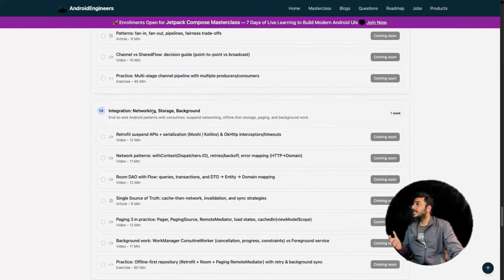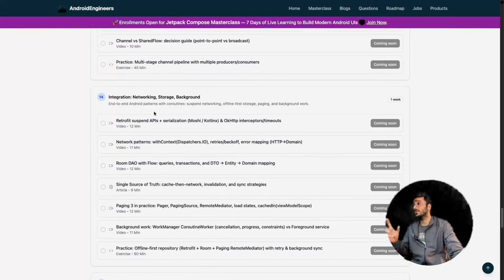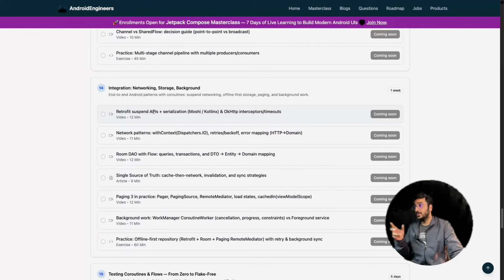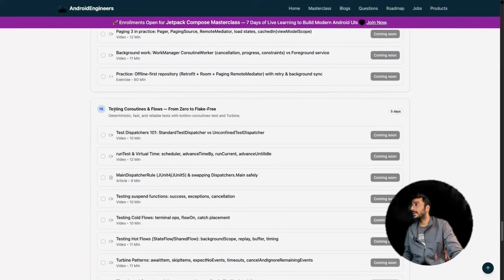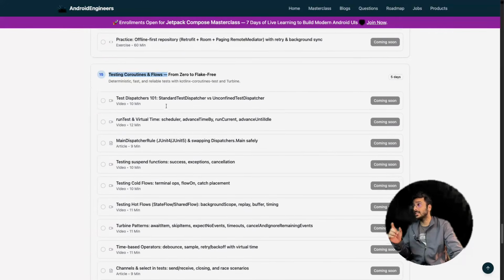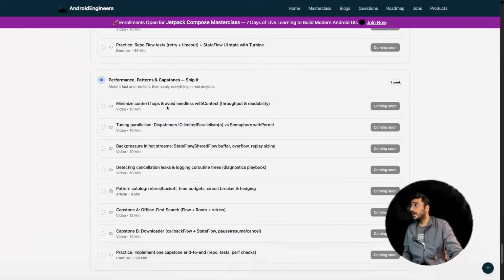After that, integration with networking: how you can make a network API call, how you can do background work, how you can do any kind of storage work with the help of coroutines. That is also a very important thing over here. Testing: how you are going to test coroutines is also a very important thing to learn about.